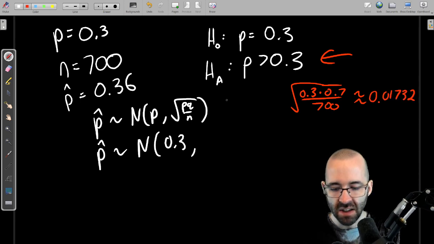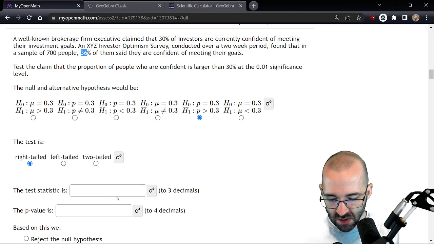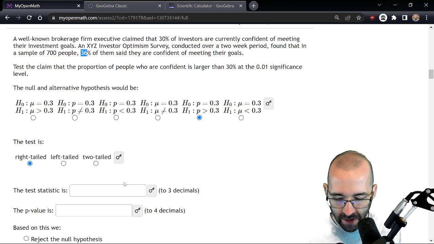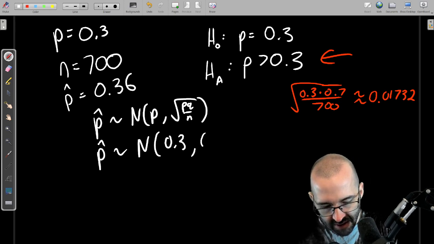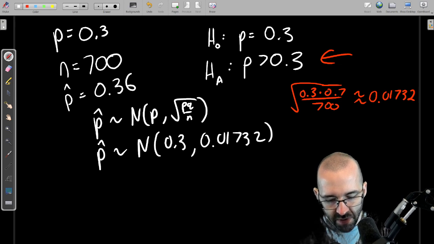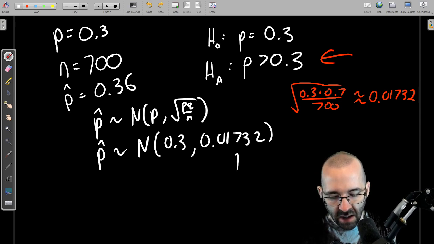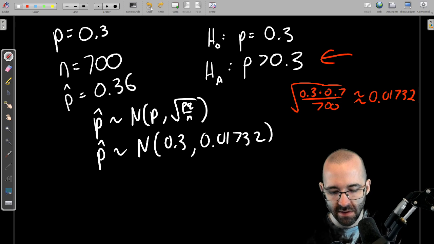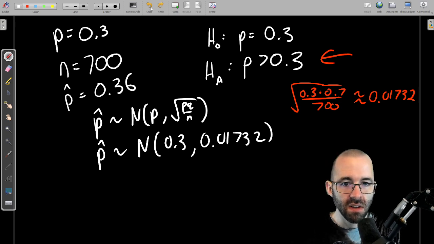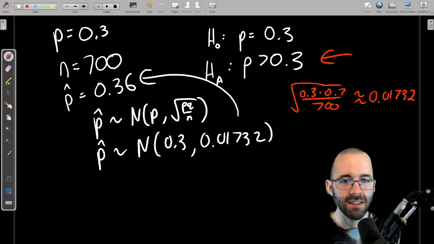Include at least 4 significant figures. If you run into some issues with MyOpenMath, then try including some more significant figures, but 4 significant figures should be good most of the time. So that's our standard deviation, 0.01732. We expect about 30%, and one standard deviation is about 1.75%. That's pretty small. So how many standard deviations away from the mean is our sample, assuming the null hypothesis, assuming this executive's claim is correct? I don't know, it's like 4 standard deviations above or something.